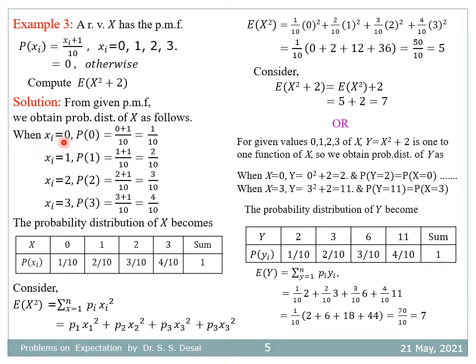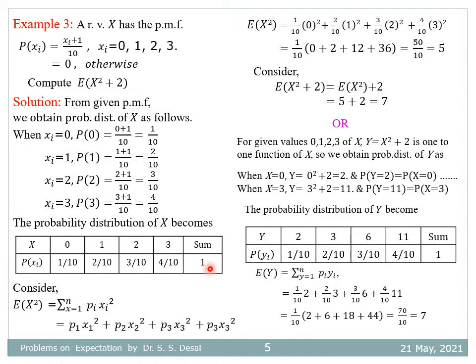When xi is equal to 0, P0 equal to, so let us put xi equal to 0 in this equation, that will be (0 plus 1) divided by 10 equal to 1 by 10. Similarly, when xi is equal to 1, P1 is equal to, again put xi equal to 1 here, which is (1 plus 1) divided by 10, that is 2 by 10. Similarly, when xi is equal to 3, P3 is equal to (3 plus 1) divided by 10, it is 4 by 10. And therefore, the probability distribution of x becomes: x takes values 0, 1, 2, and 3, with probabilities 1 by 10, 2 by 10, 3 by 10, 4 by 10, such that the sum of these probabilities is 1.